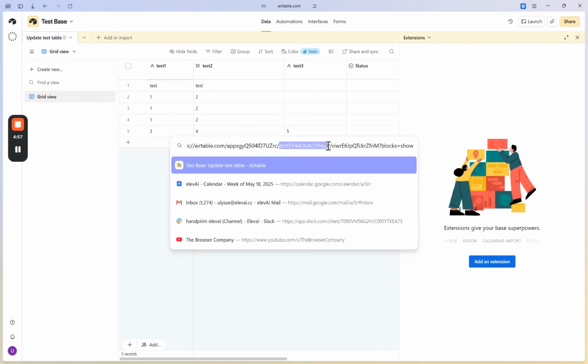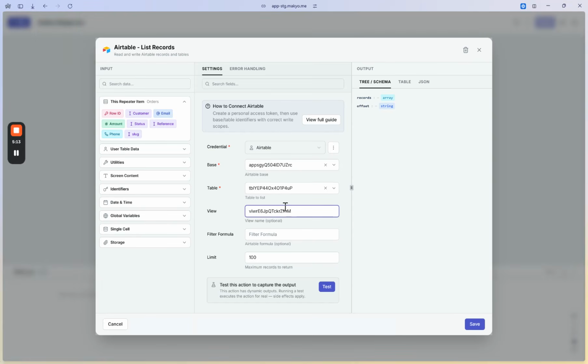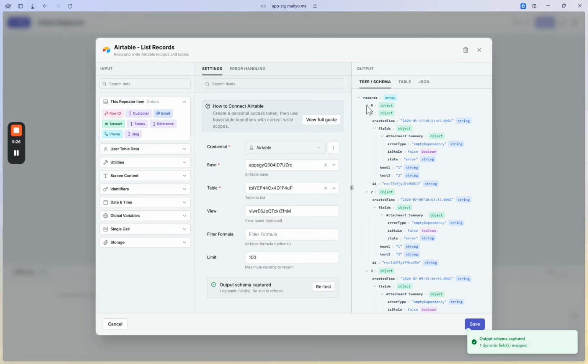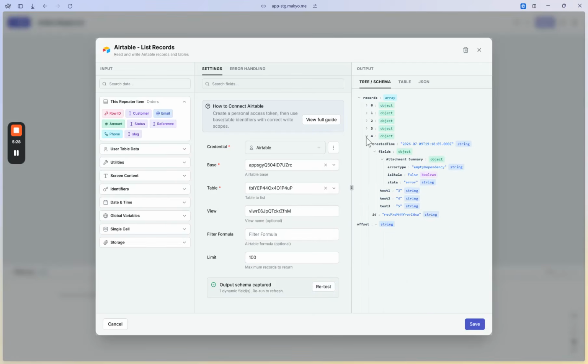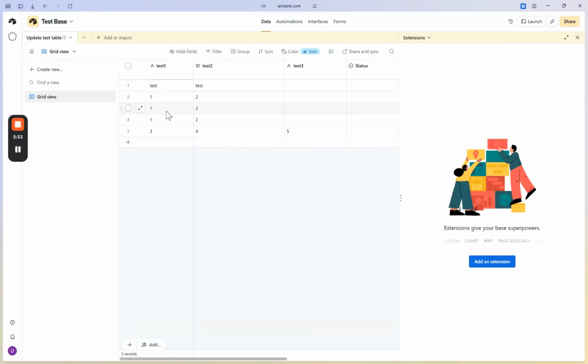The ID starting with TBL is the table ID, and the ID starting with VIW is the view ID. So we will copy this one and we will put it here in Makyo. We can also add a formula if you wish, and we can also put a limit on the records. Let's test this. And we can see indeed that we get the 4 records that we have in our database.